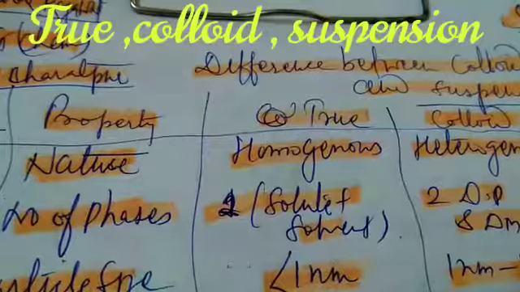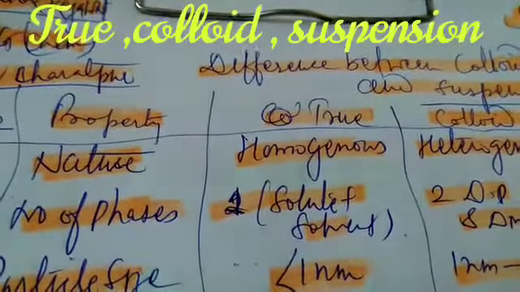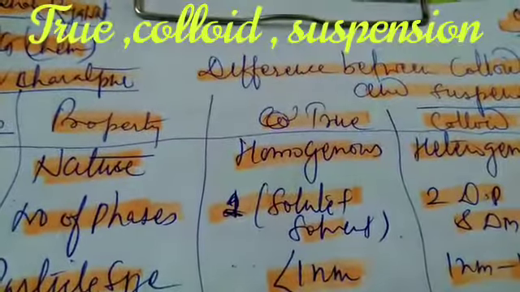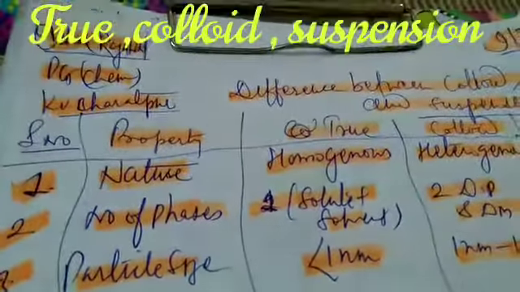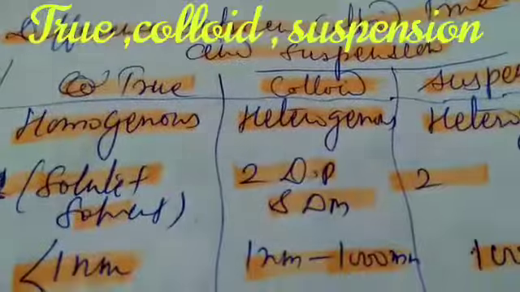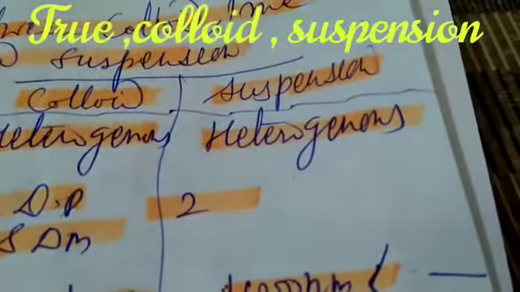It contains two types of components, solute plus solvent, but the solute is completely dissolved in solvent, so we cannot see both the components in solution. But in case of colloidal solution, both the phases can be seen. There are two phases. In suspension, there are also two phases.